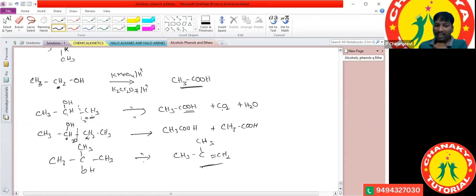The last one we are taking is a tertiary alcohol. Tertiary alcohols do not give a positive test with acidified KMnO4 or acidified K2Cr2O7.